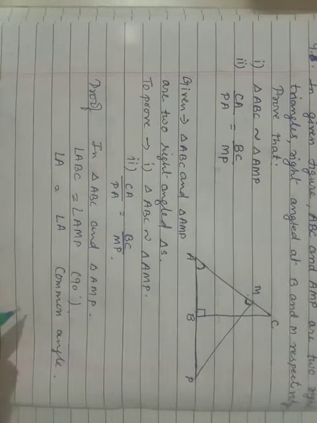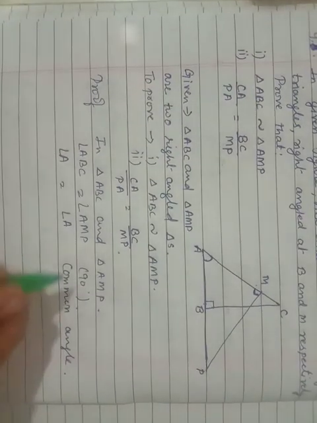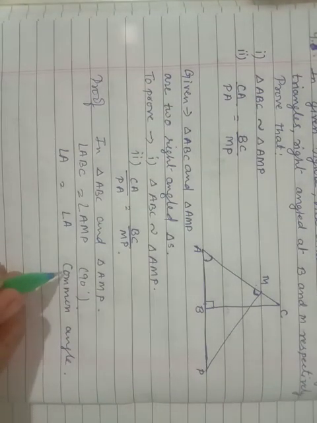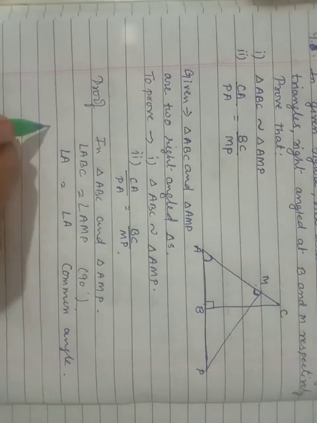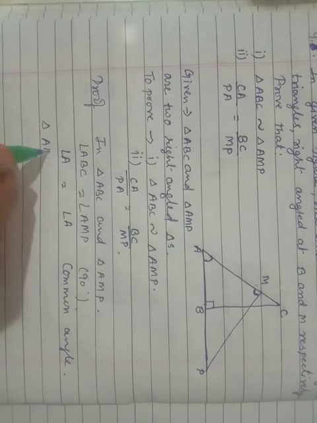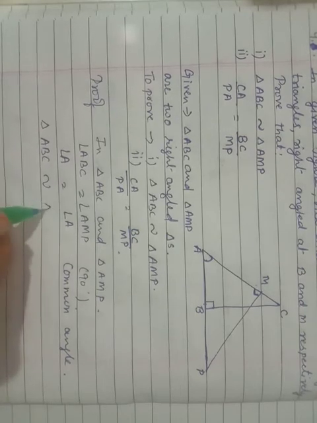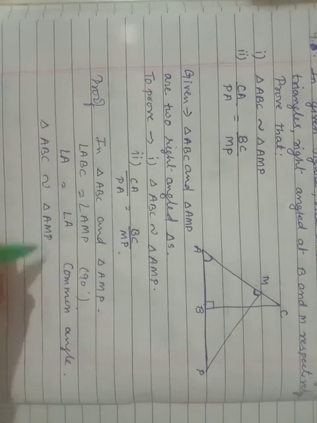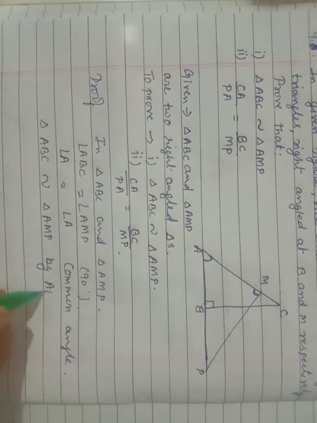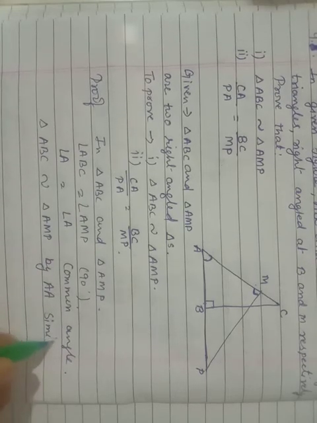So here our job is over. We have got two pairs of angles which are equal, so we can say that our triangles are similar by AA similarity. Okay.